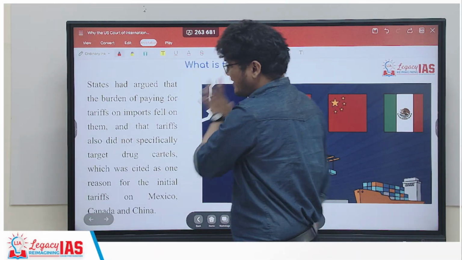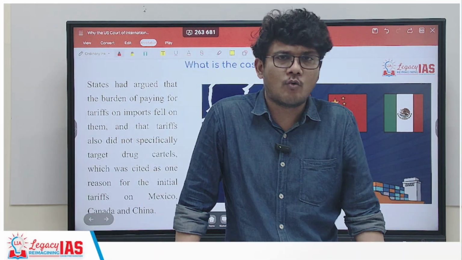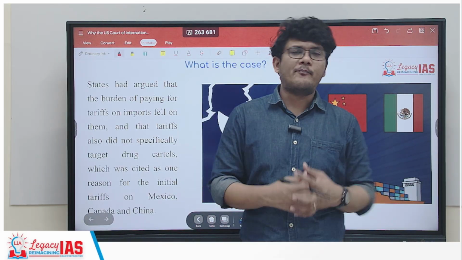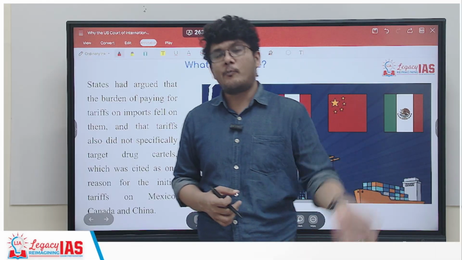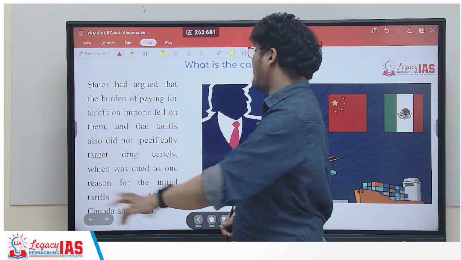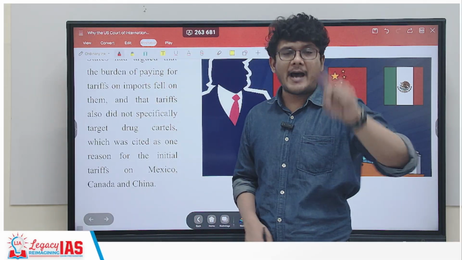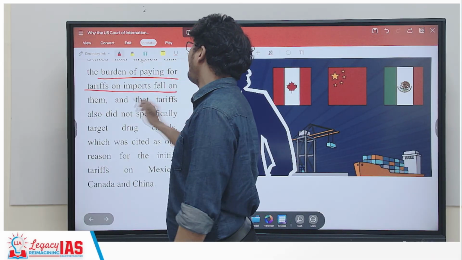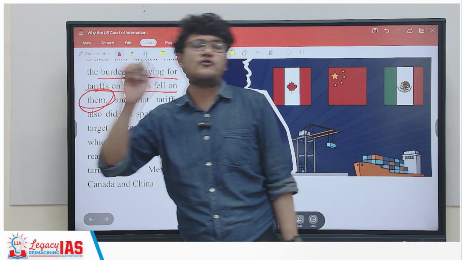What did the states say? Why did the states have an issue? The states of USA said that the tariffs imposed by Donald Trump put a burden on the states because the additional tariffs are required to be paid by the states. So the burden of paying the tariffs on imports fell on the states of USA.